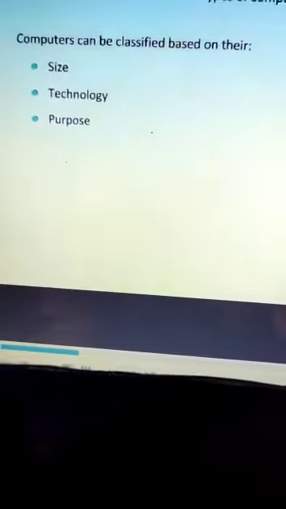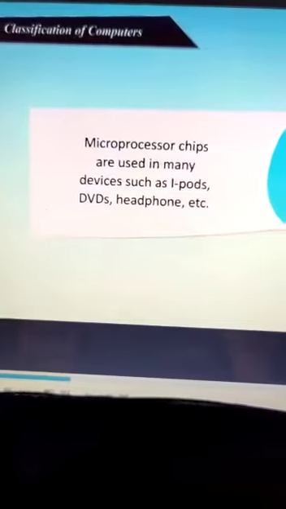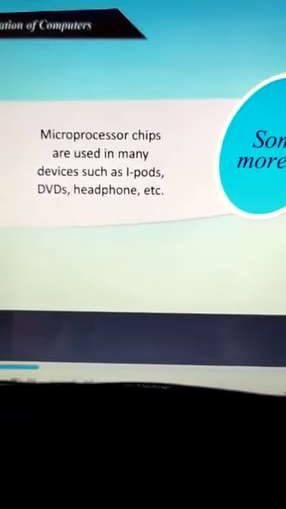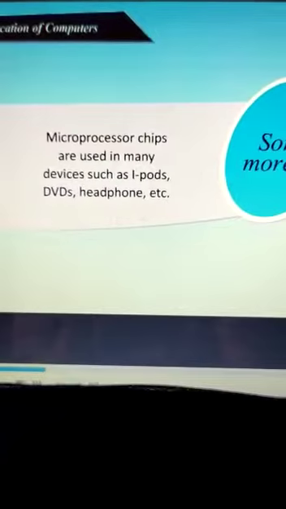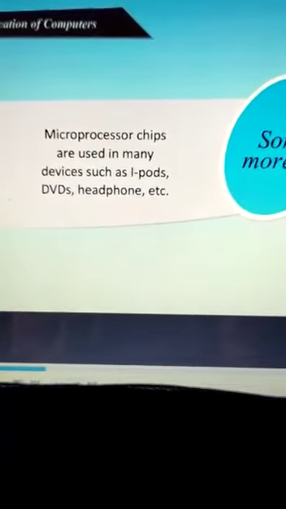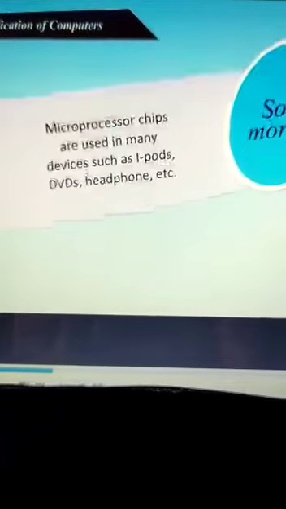Computers can be classified based on their size, technology, purpose. So let's study about all these computers. Now here are few more facts. Microprocessor chips are used in many devices such as iPod, DVDs, headphone, etc.